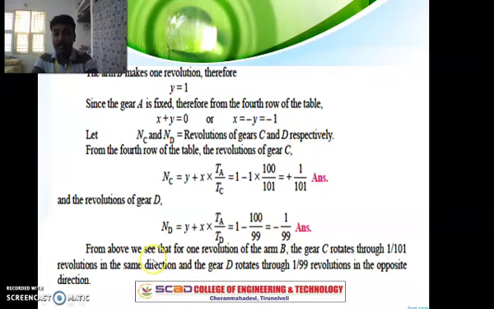This indicates that for one revolution of the arm B, the gear C rotates through plus 1 by 101 revolution. This plus indicates the anti-clockwise direction. Similarly, the gear D rotates through minus 1 by 99 revolution, in the opposite direction, which is indicated by the minus. So that's all in the problem.